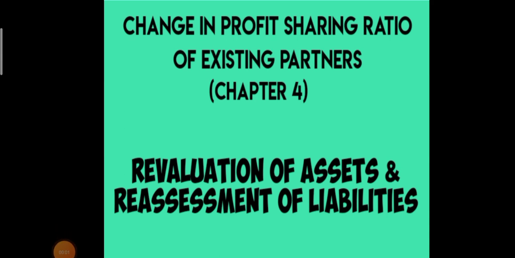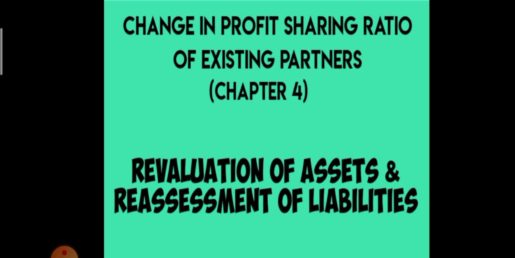We will be discussing revaluation of assets and reassessment of liabilities in this video. This is the fourth adjustment which we have to do at the time of reconstitution of the firm. In this chapter, we are dealing with change in profit sharing ratio of existing partners.